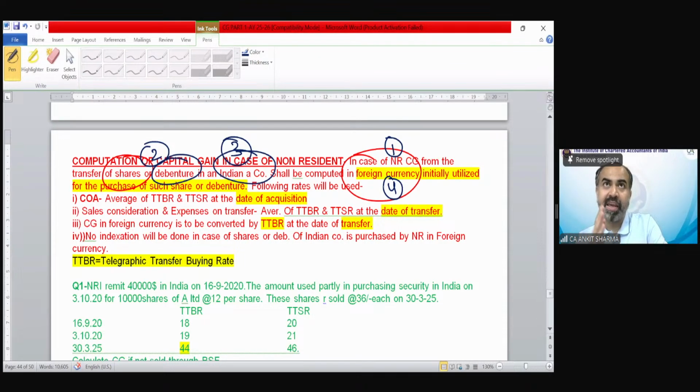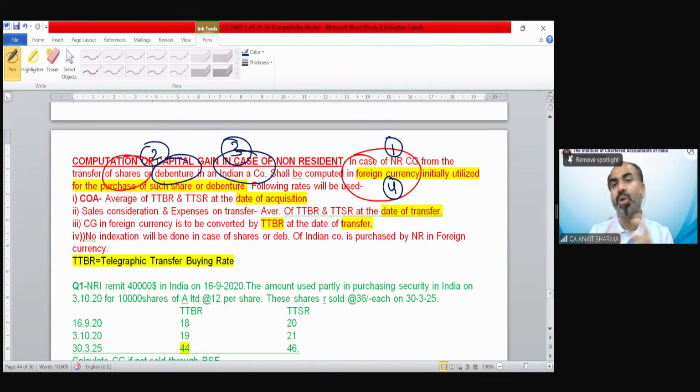Suppose Mr. A is a non-resident, he purchased shares or debentures of an Indian company in 2014, and used his foreign currency to purchase these shares. He converted that foreign currency into Indian currency and purchased shares. Then at the time of transfer of these shares, suppose now he transferred these shares in 2024. Then we have to calculate the gain also in that foreign currency in which he purchased those shares.